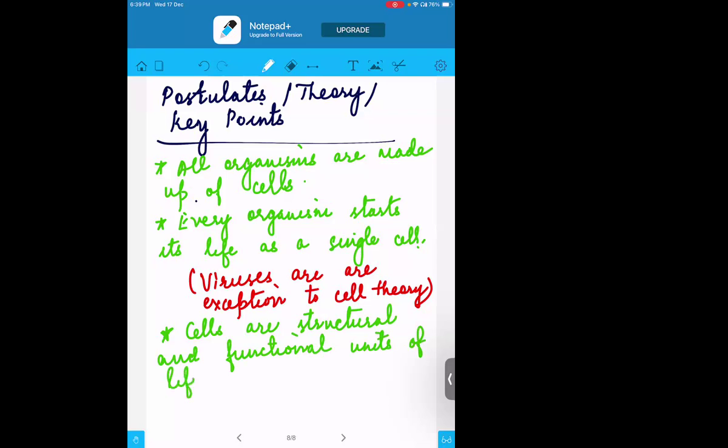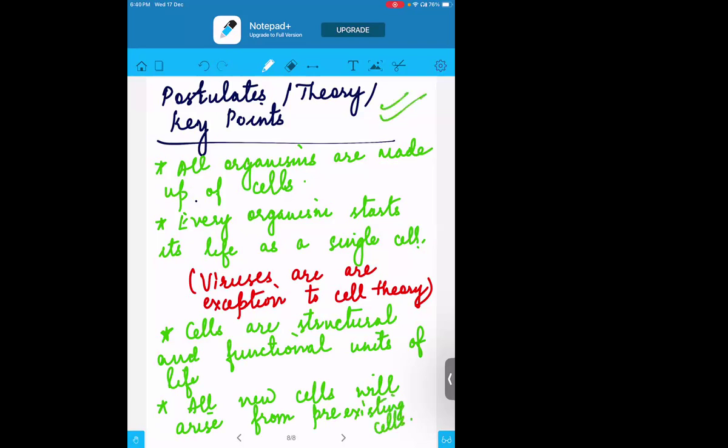And at last, the statement that all new cells will arise from pre-existing cells. So this cell theory is very, very important. All four points are important. Organisms are made up of cells. Every organism starts its life as a single cell. Cells are the basic structural and functional unit of life.